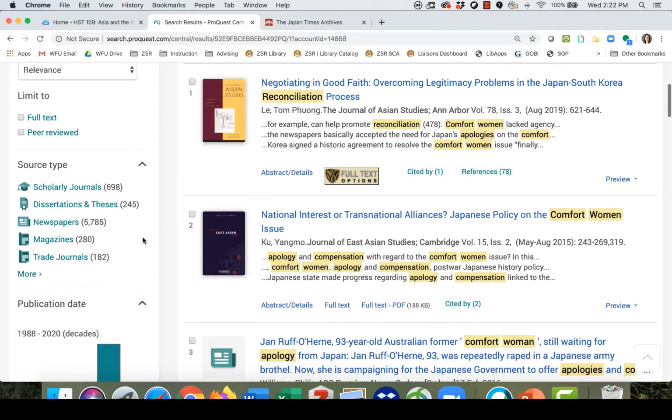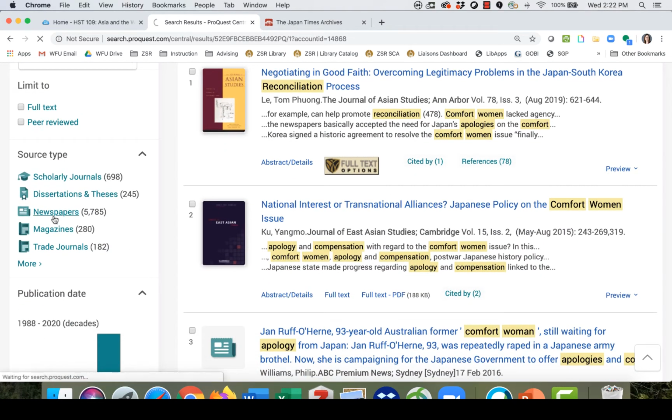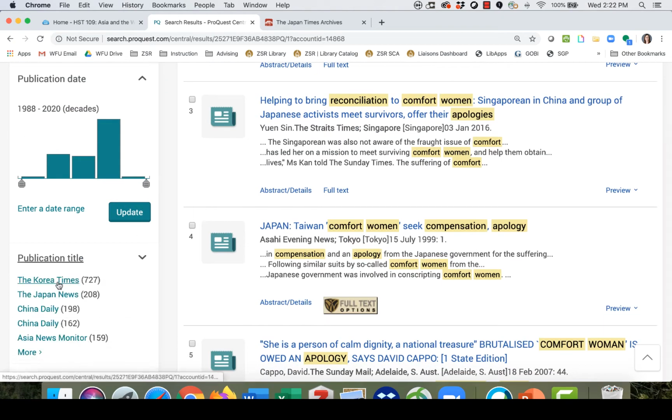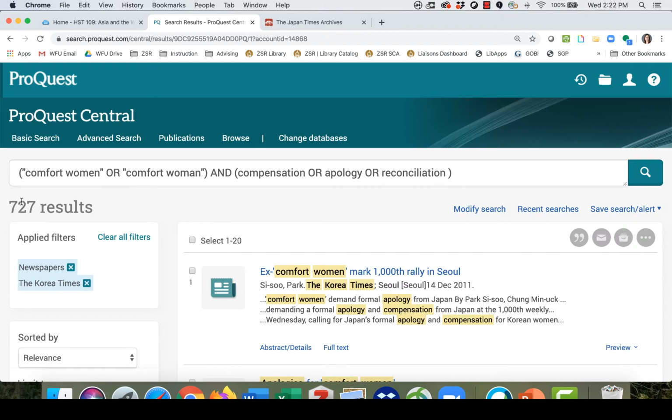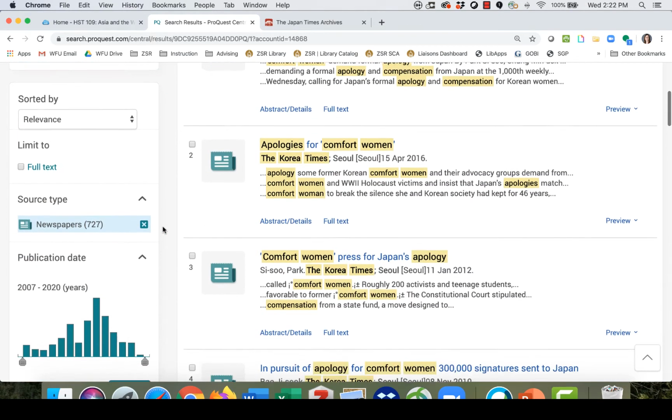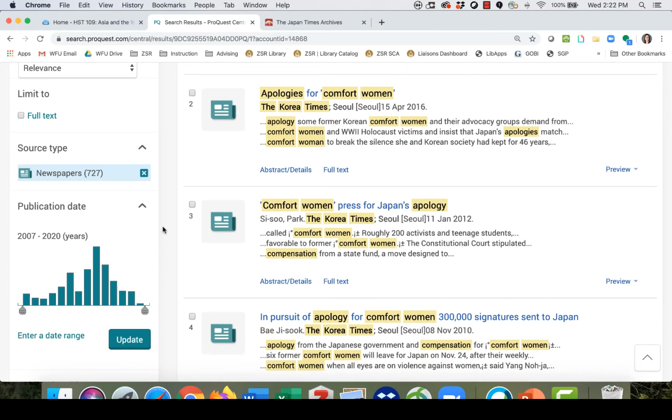And it didn't keep our narrowing, so I have to go back over here again and click on newspapers and Korea Times. So fewer results, about half the number of results that we got before. Maybe a few of the same articles, but also some different ones as well.